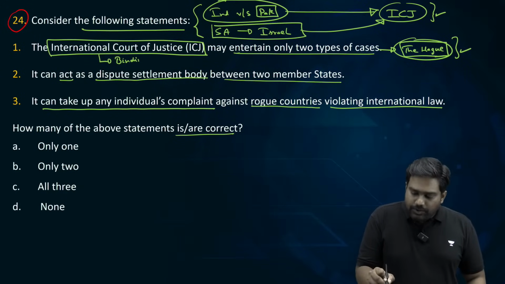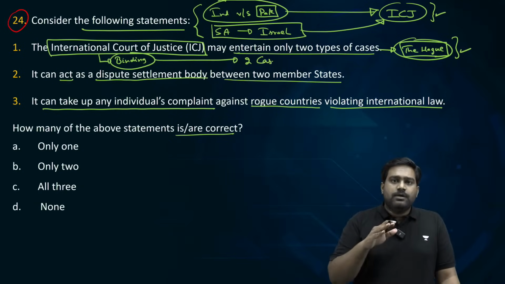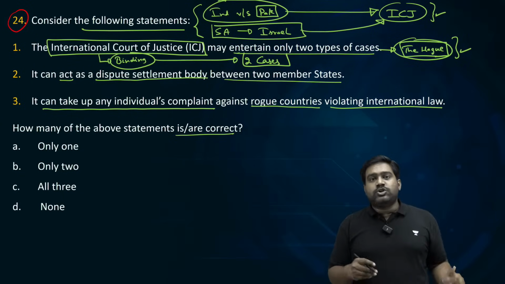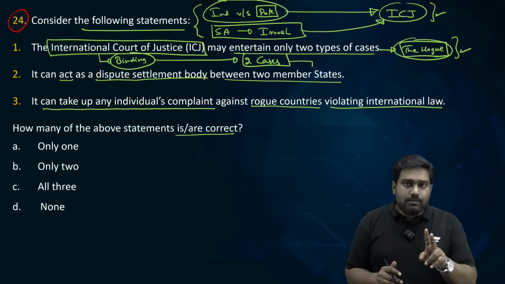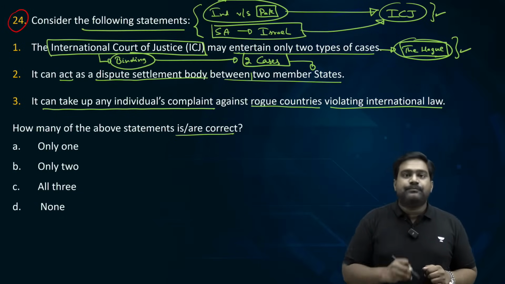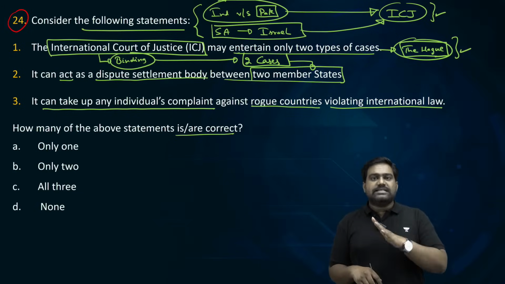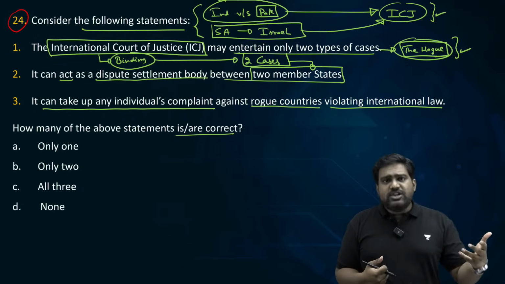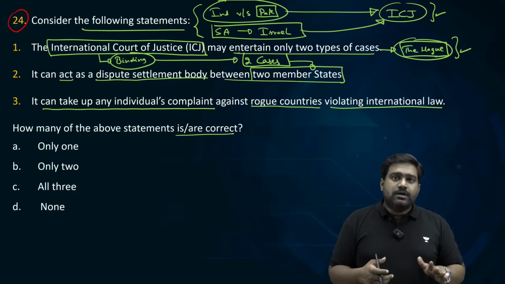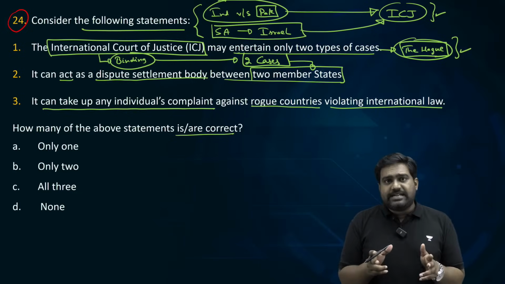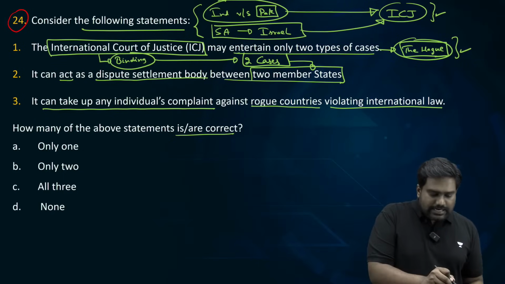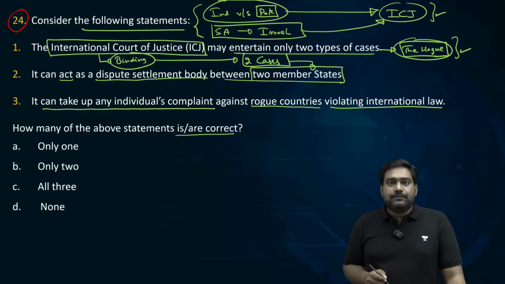It can take up two types of cases. Its prime mandate is to entertain only two types of petitions. One, to resolve any dispute between two member states, two or more member states. Let's say Pakistan filing a case against India, or India filing a case against Pakistan, or let's say US filing a case against some country. So any two UN member states can approach ICJ and file cases to settle the disputes. That is one of the primary mandates of ICJ.